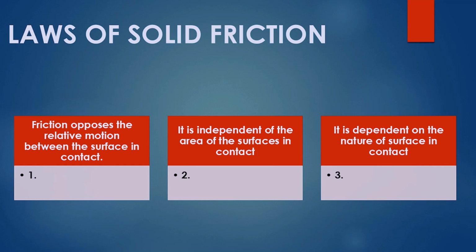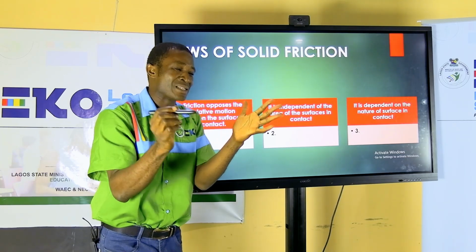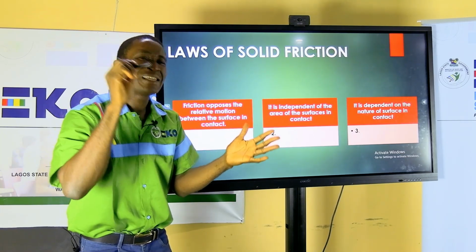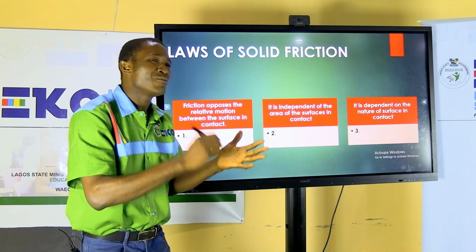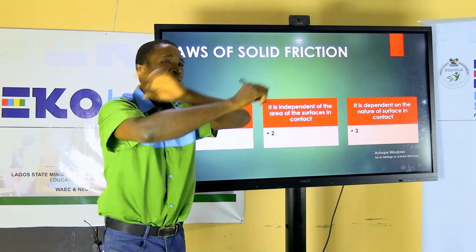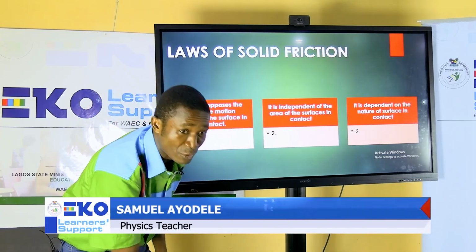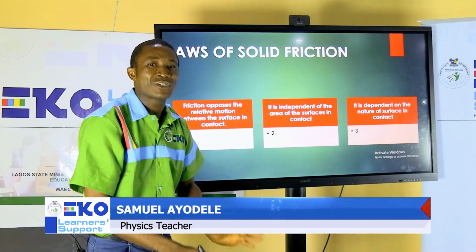Not only that, friction is independent of the area of surface in contact. What it means is that friction does not need a large surface in contact. Once there is contact, it could be as small as the tip of this pin, the tip of a pen, or the tip of a needle. Once there is contact, friction occurs. It could be as small as the sole of your shoe. Once it touches the ground, friction must exist.